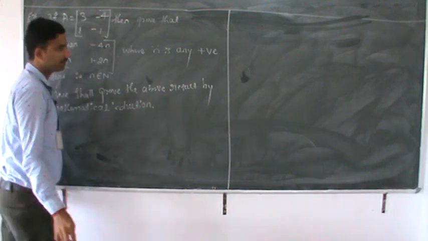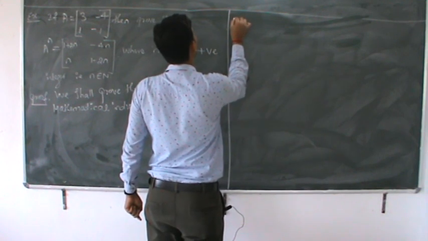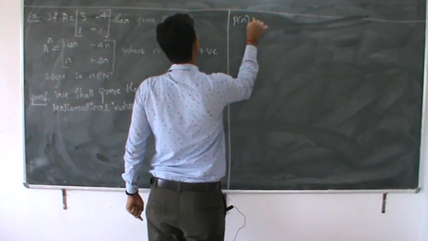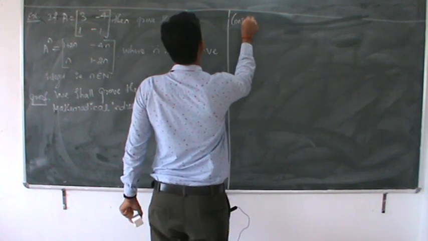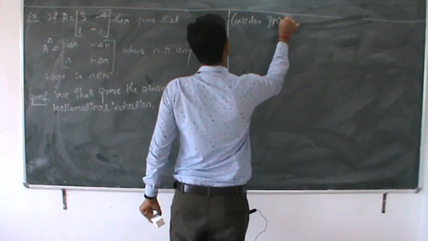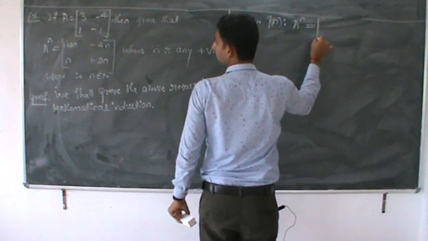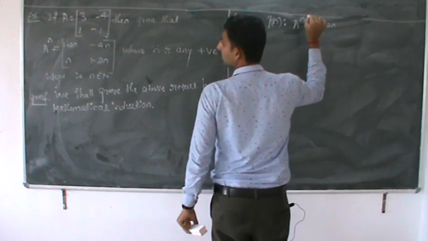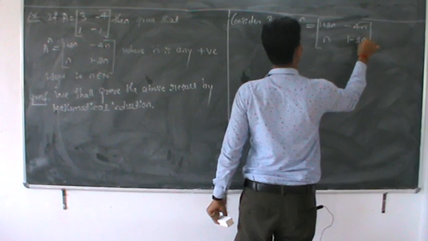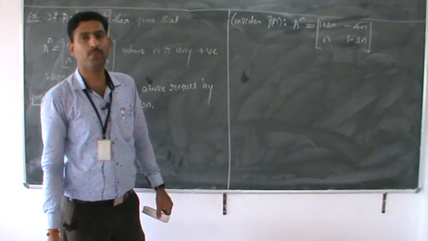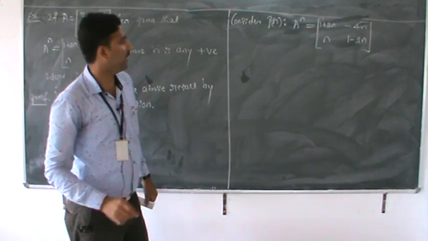Consider P of n, which is equal to A to the power n, which is nothing but [1 plus 2n, n; minus 4n, 1 minus 2n].